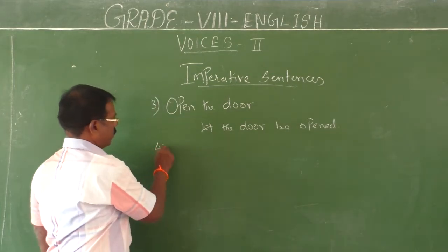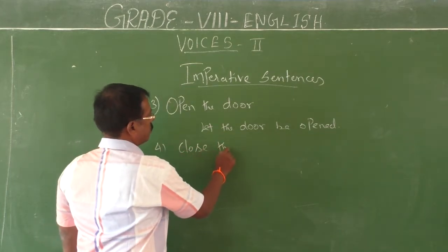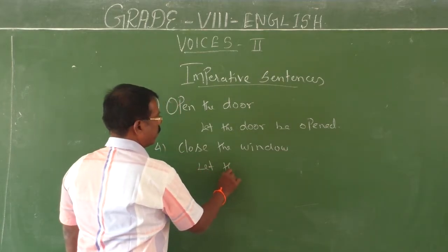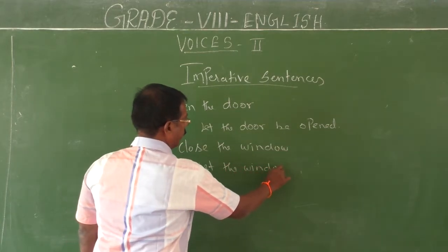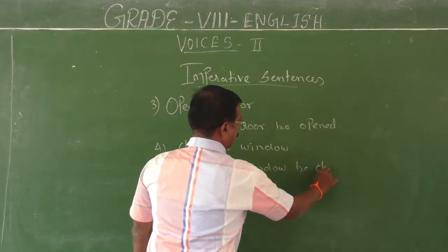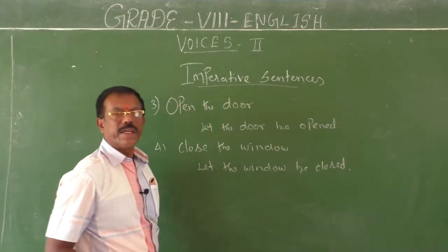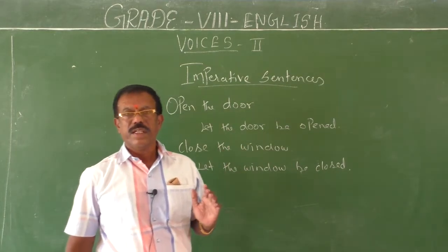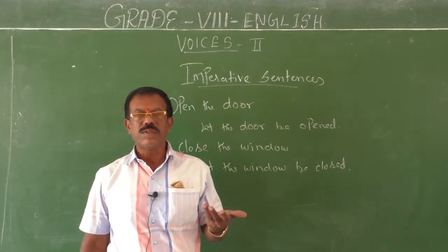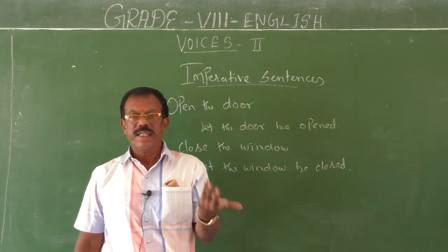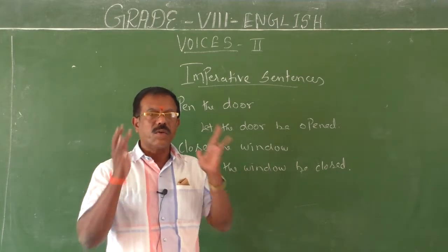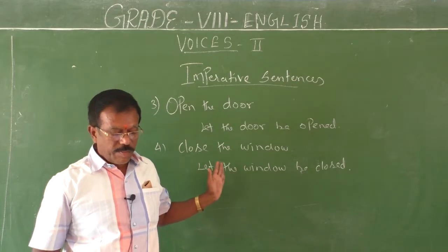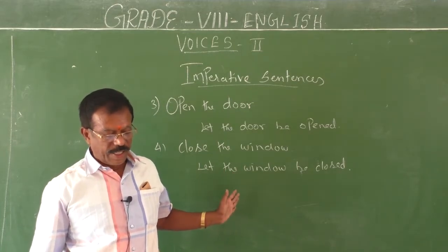Close the window. Let the window be closed. Okay. So, in all these four examples, you can observe one thing. Here the instructions are given to somebody. That is the receiver. He is the object. All the actions are going to be executed by the object. Therefore, we have to begin the passive with the verb let.